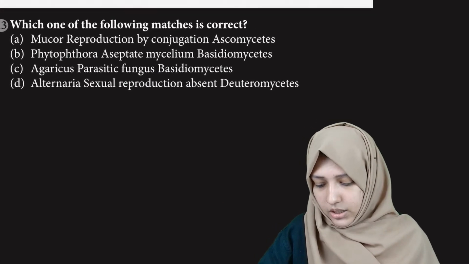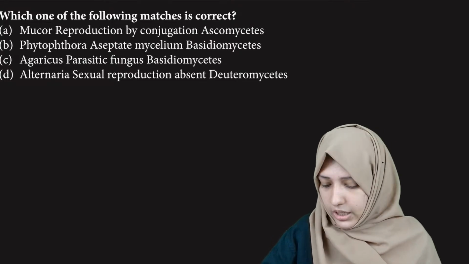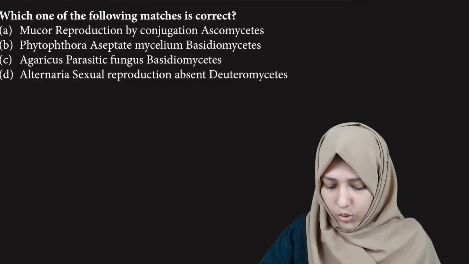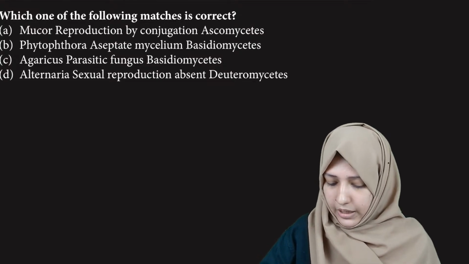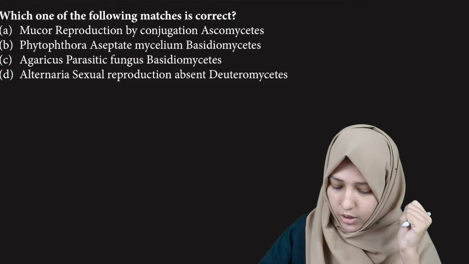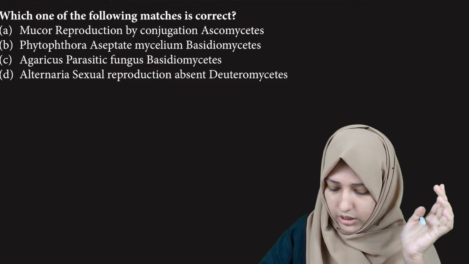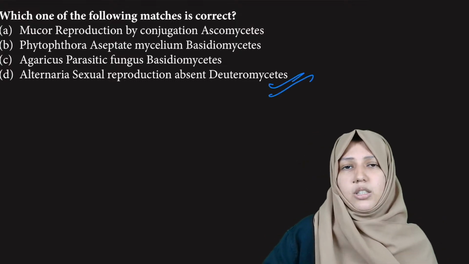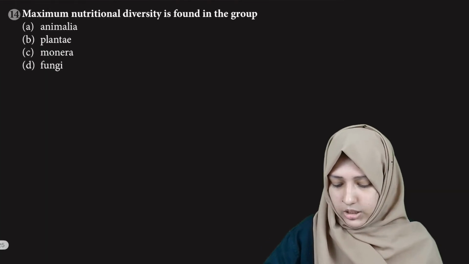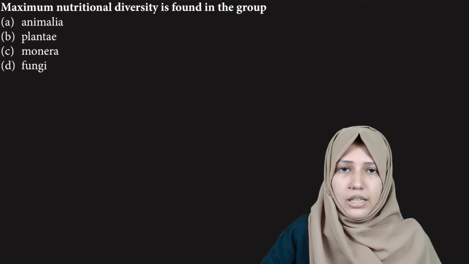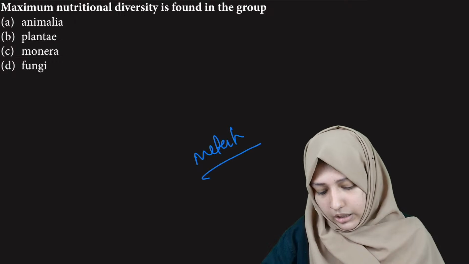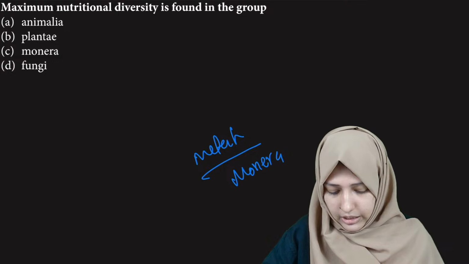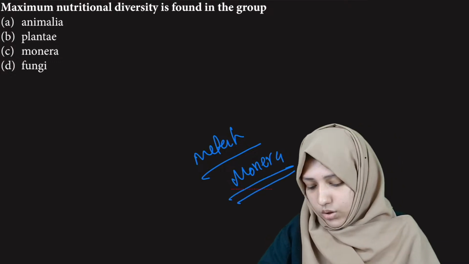Which of the following matches correctly? Mucor, reproduction by conjugation; Ascomycetes; Agaricus, parasitic fungi; Basidiomycetes; Alternaria, sexual reproduction absent. Which is correct? Sexual reproduction is absent in Deuteromycetes. There is no sexual reproduction in Deuteromycetes. Maximum nutritional diversity, I said this before. Metabolic diversity is in kingdom Monera. Just like that, nutritional diversity is also in kingdom Monera.